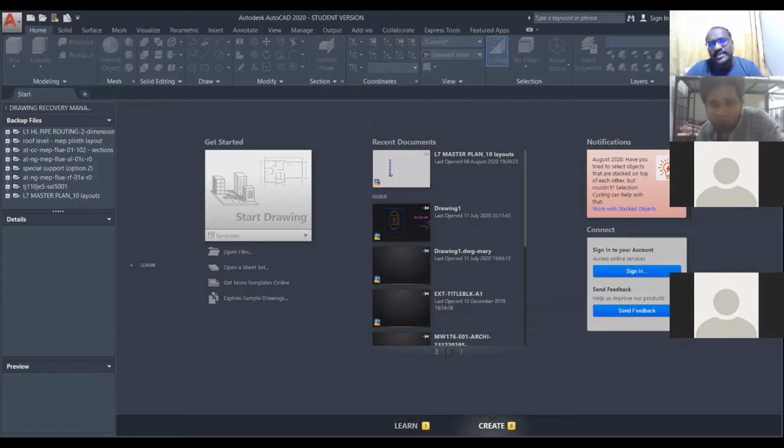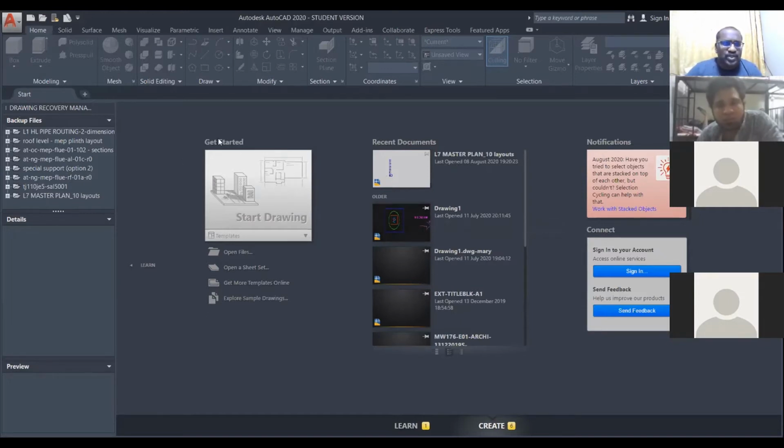You have to click, then automatically the AutoCAD application will open. Some applications will open within a minute, some will take a longer time, depending on your computer configuration and your speed. So you have to wait for it to open. Just right click, press the open button, then automatically the AutoCAD application will open like this.